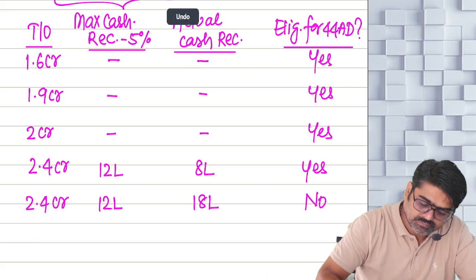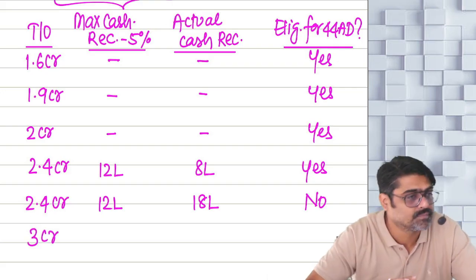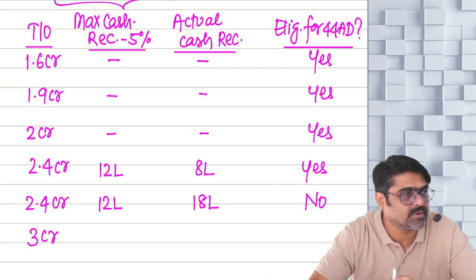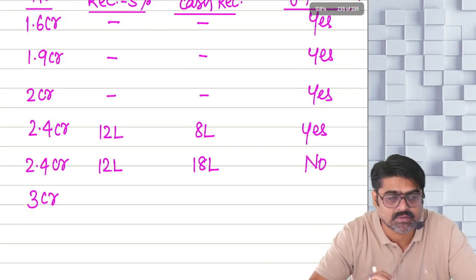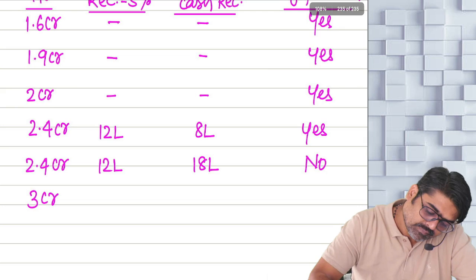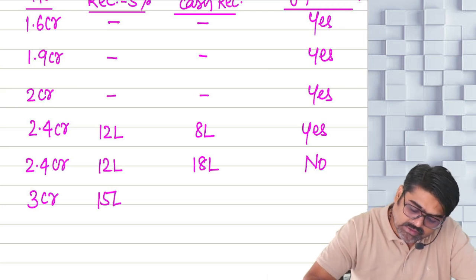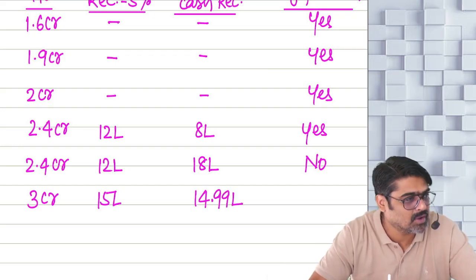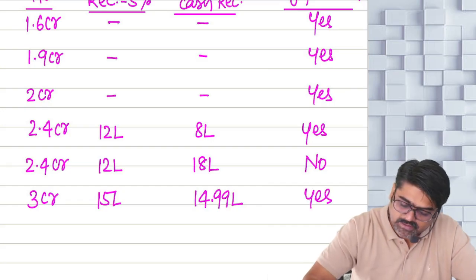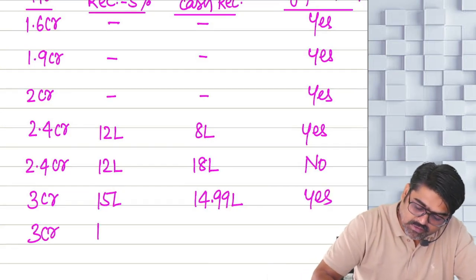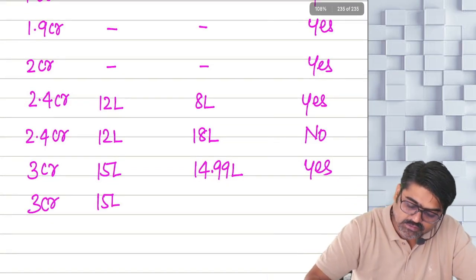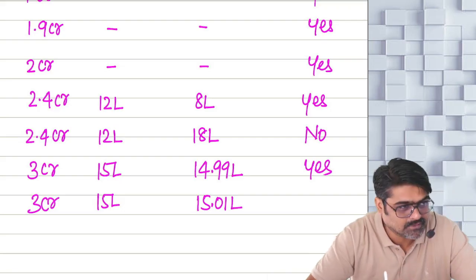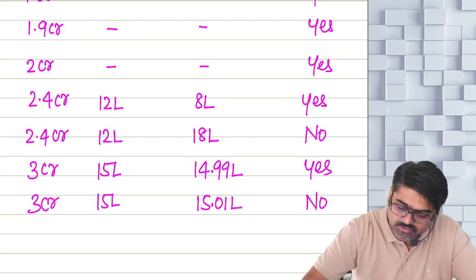3 crores? So take 5% of that. 15 lakhs. Now if you will check 14.99 lakhs. Eligible or not eligible? Eligible. Now 3 crores, this is 15 lakhs. 15.01 lakhs. Not eligible. Sure.